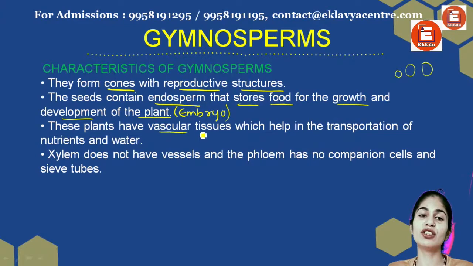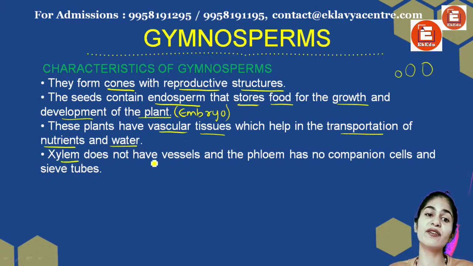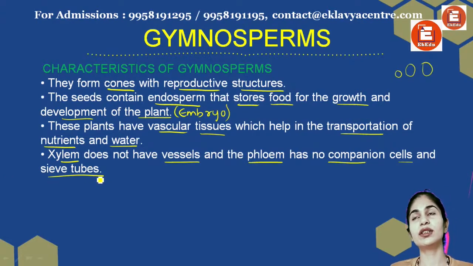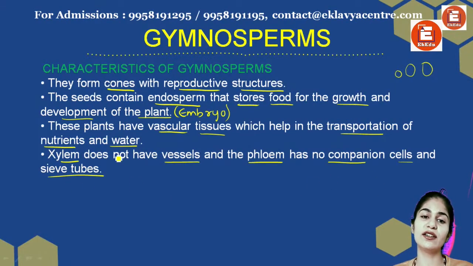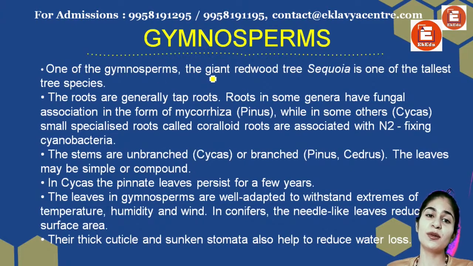These plants have vascular tissues which will help in transportation of nutrients and water. But again, xylem will not have vessels and phloem does not have companion cells and sieve tubes. If you remember the types of xylem and phloem, so there were vessels, there were sieve tubes, companion cells, all these are here absent. One of the gymnosperms, which is the giant redwood or sequoia, is the tallest tree species. It's a gymnosperm.